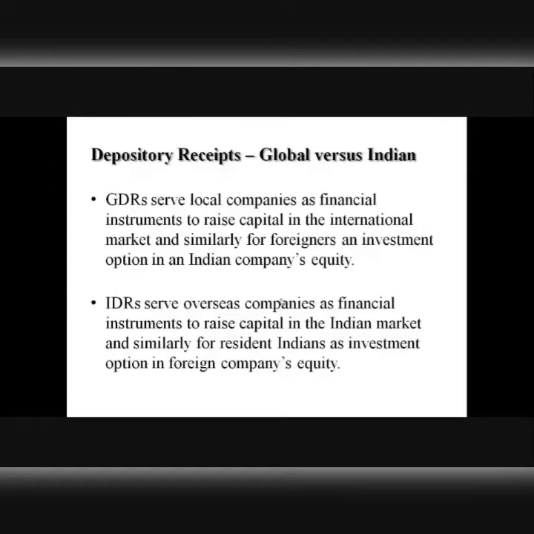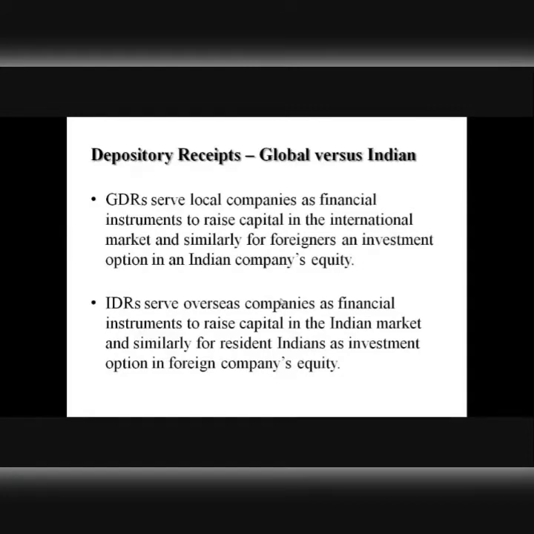By issuing not GDRs but IDRs, right? Those DRs will be known as Indian depository receipts. So Indian depository receipts will be listed on a local stock exchange here. That stock exchange could be any stock exchange like Bombay Stock Exchange or National Stock Exchange. Now, just listen carefully.